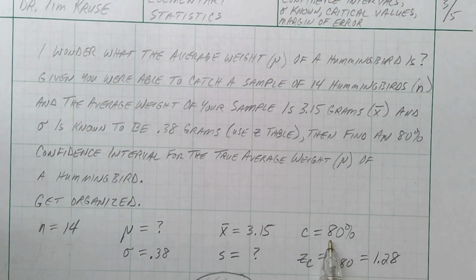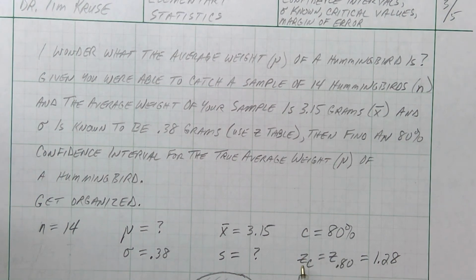Now, the next thing we write down is, what confidence level are we trying to do? Is it 80%, 90%, 95%? They asked us for a confidence level, a C of 80%. And then the last thing that we have to figure out is the Z number for that C number. I need to find the Z number that matches up to that C. If I want an 80% confidence level, I need to know what Z numbers we're talking about.